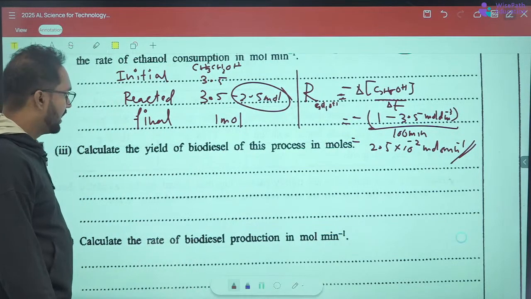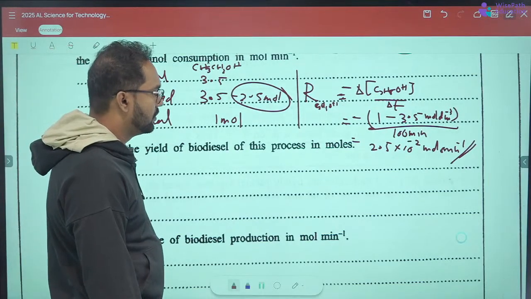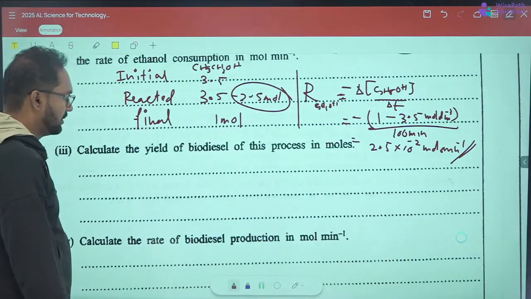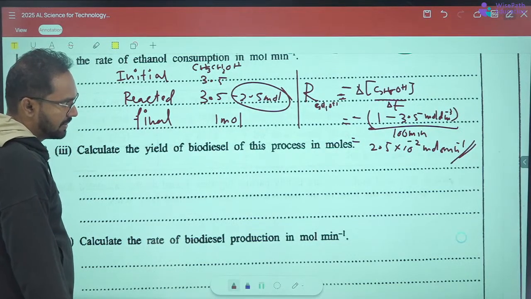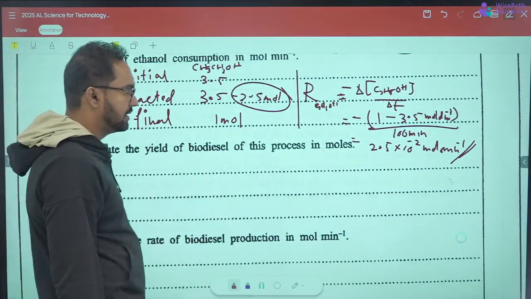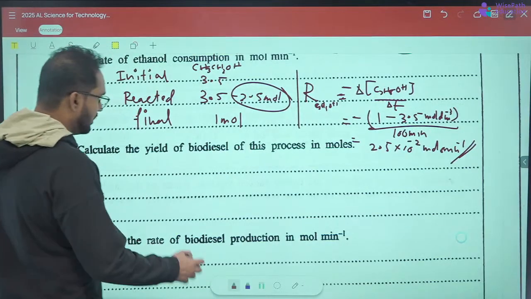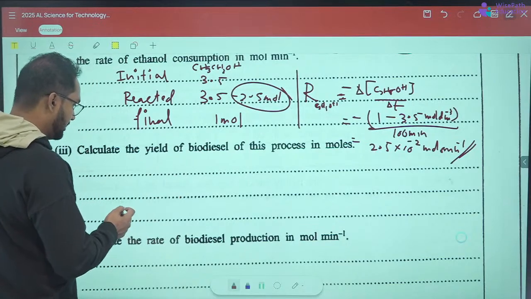So calculate the yield of biodiesel of this process in moles. They're not asking for a percentage, I hope, because this much was reacted, this much was produced. Biodiesel yield, in the sense they're asking the amount of biodiesel produced, right? So the reaction is like this.